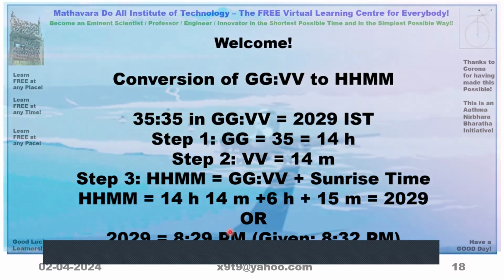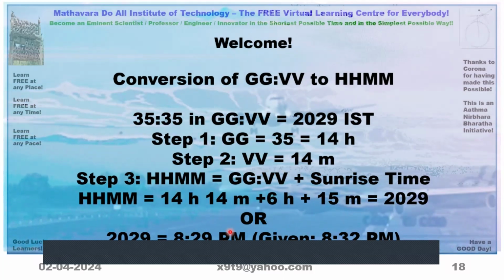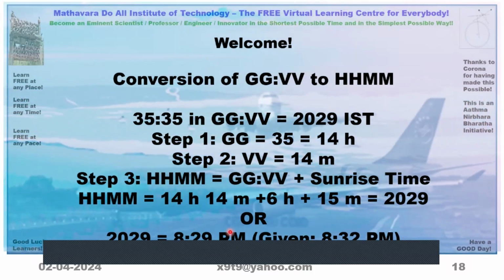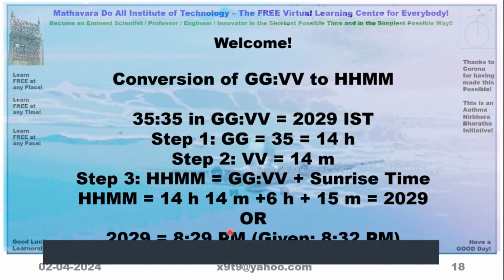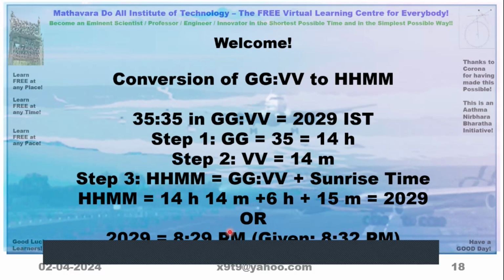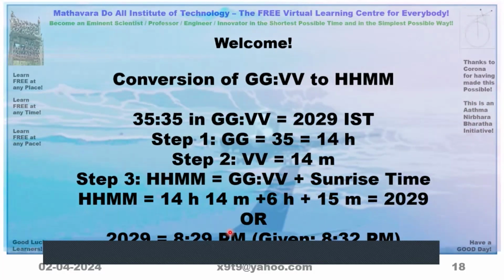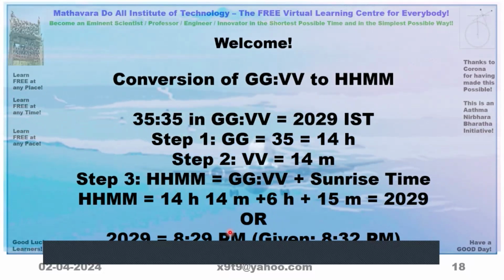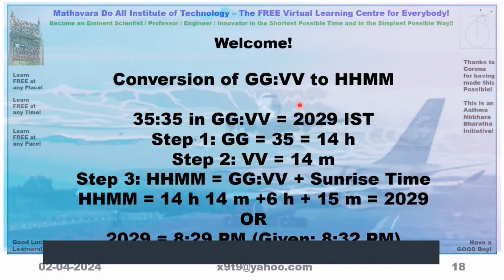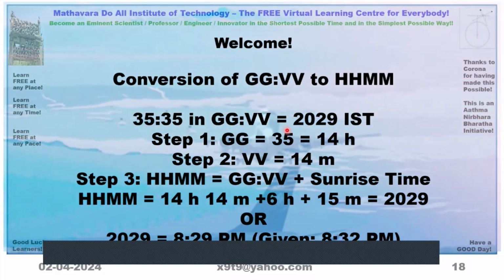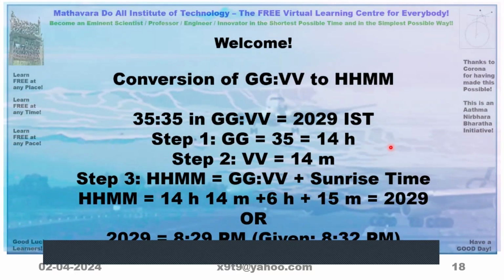So the steps will be: first convert GG from ಗಳಿಗೆ to hours, minutes, and ವಿಗಳಿಗೆ to minutes, seconds. If you take only in hours, because of this round figure that has come here, minutes will not come. If it was 36 instead of 35, then 24 minutes would get added here.